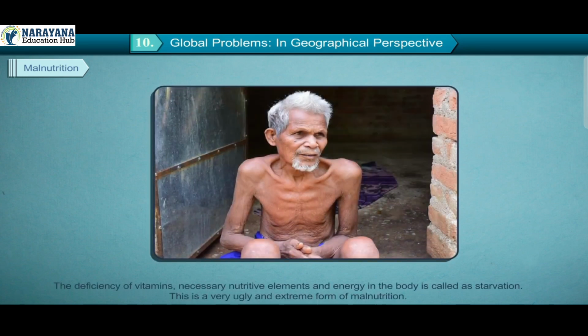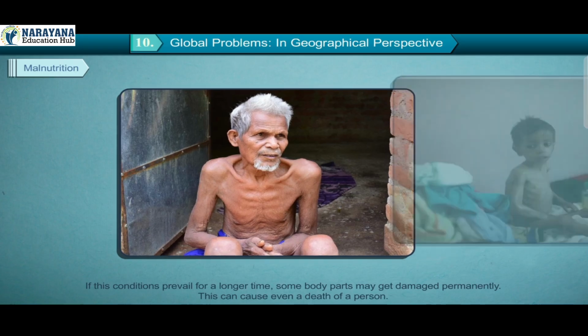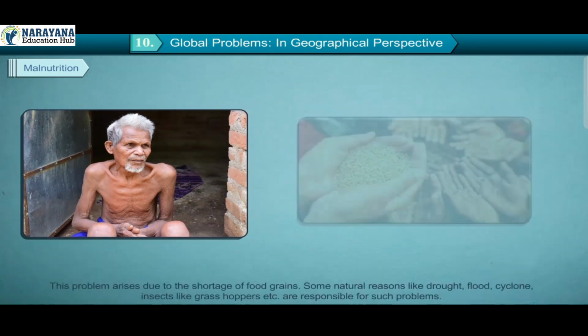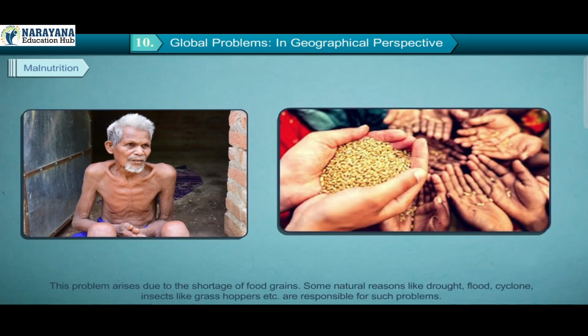Malnutrition. The deficiency of vitamins, necessary nutritive elements, and energy in the body is called starvation. This is a very ugly and extreme form of malnutrition. If these conditions prevail for a longer time, some body parts may get damaged permanently. This can cause even the death of a person. This problem arises due to the shortage of food grains.